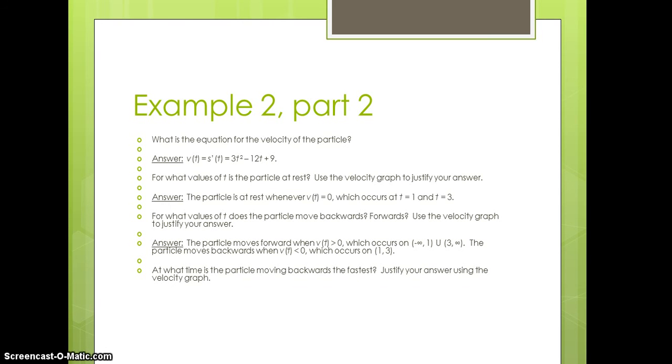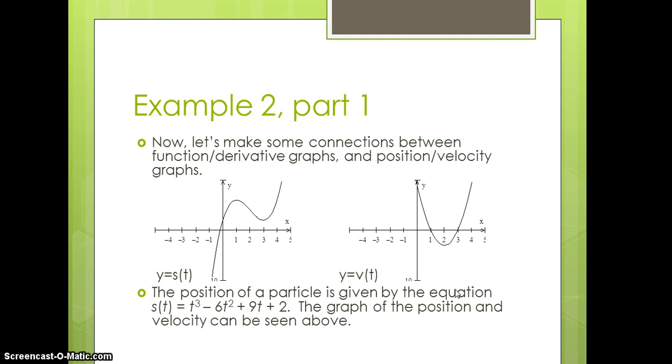And then at what time is the particle moving backwards the fastest? That is asking us when is our largest speed value. If we take a look at this graph on the interval, our largest speed value will either be our largest negative velocity or our largest positive velocity. And it appears that our largest velocity is going to occur positively at 0 or at 4, and our largest velocity negative will be at 2.